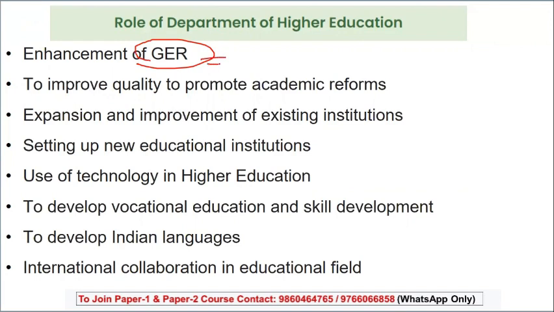To boost that ratio, the Department of Higher Education has to be very much alert and ahead, and this ratio has to keep increasing. Other roles are to improve quality and promote academic reforms, to expand and improve existing institutions, to set up new institutions, and to use technology in higher education.